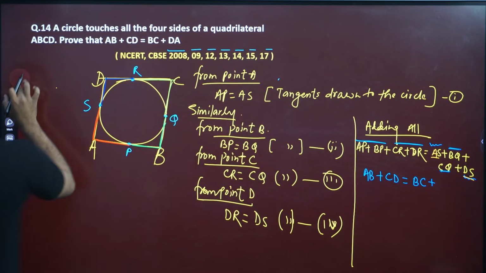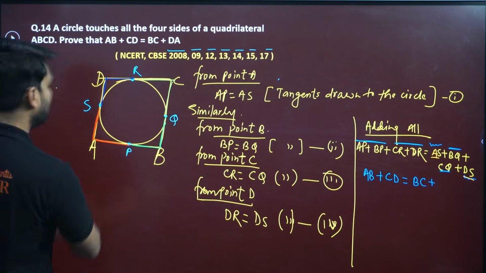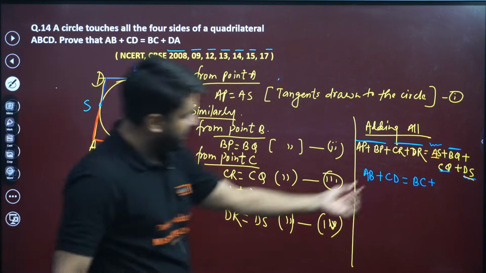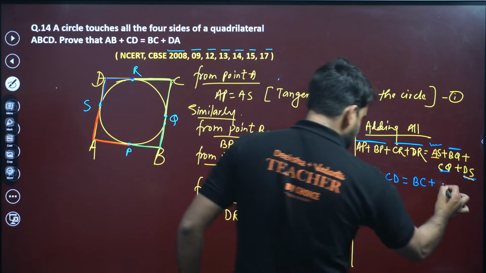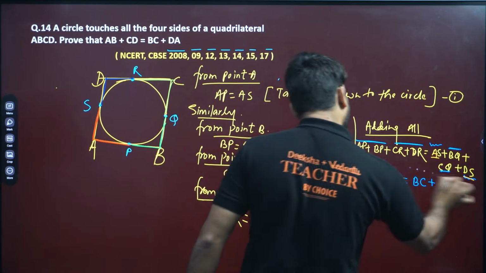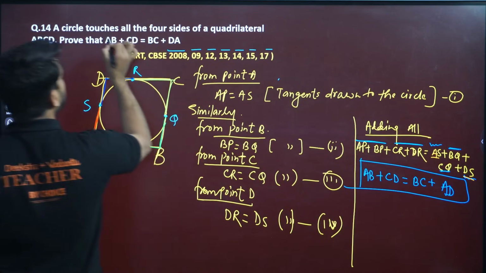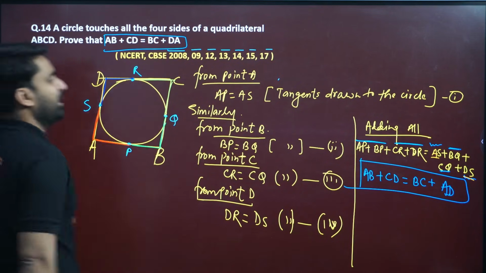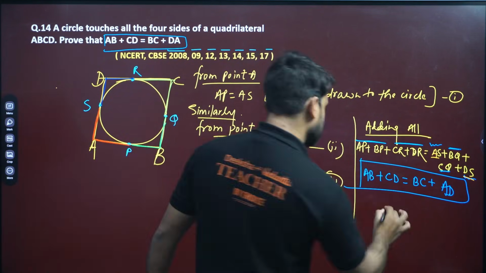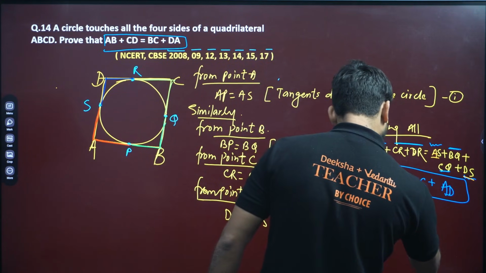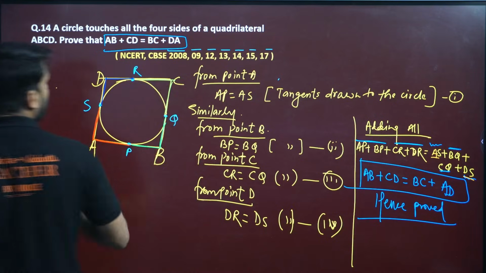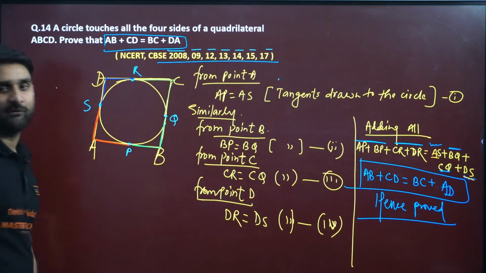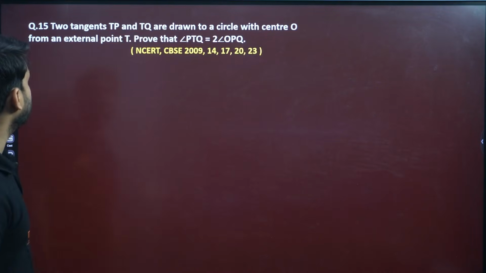So AS plus DS will be what? Can you see? AS plus DS will be AD. Hence proved. AB plus CD equals BC plus AD. Hence proved. And look at the frequency. Powerful frequency is there. Moving to next question.